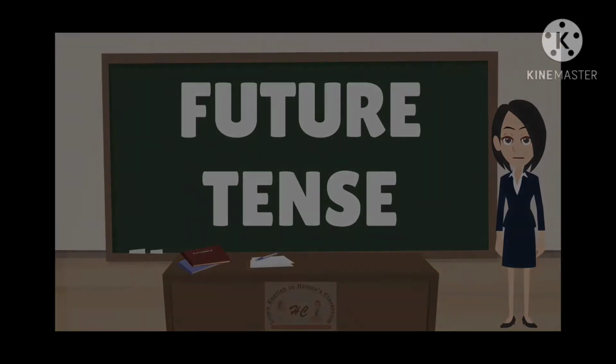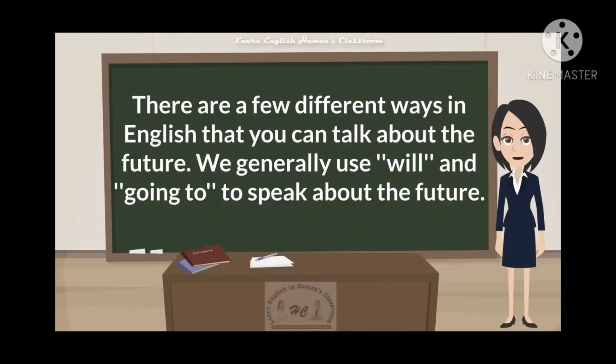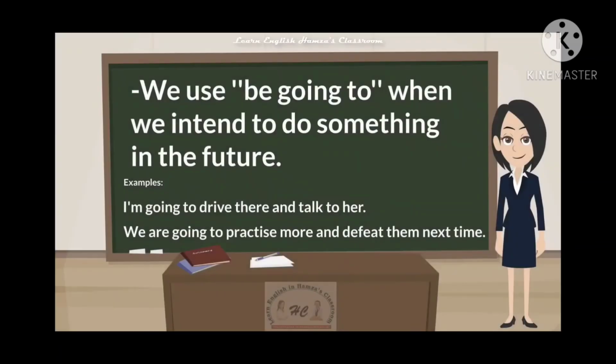Next, go to the tense, future tense. There are a few different ways in English that you can talk about the future. We generally use will and going to speak about the future. We use be going to when we intend to do something in the future. For example, I am going to drive there and talk to her. Next example, we are going to practice more and defeat them next time.